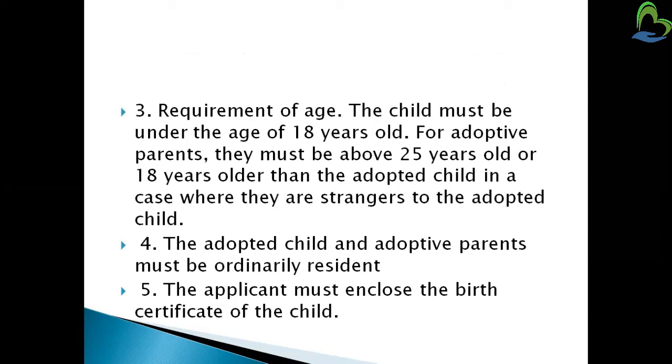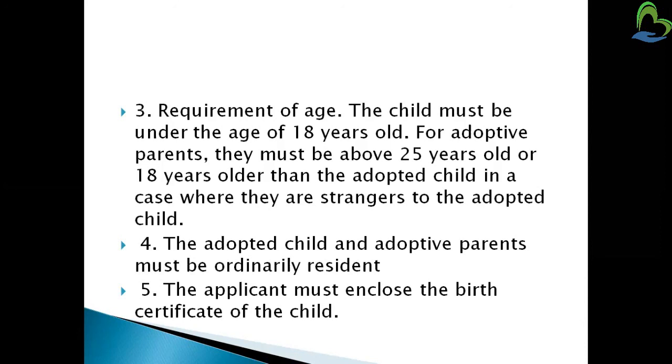Another requirement is age: the child must be under 18 years, because a child under 18 easily attaches to the adoptive parents, and parents greater than 25 years old can easily mature and take responsibility for this particular child. So the child is younger than 18 years and the adoptive parents older than 25 years, so they can easily bind to each other. They have an interpersonal bonding nature, so both can easily adapt and form the family.